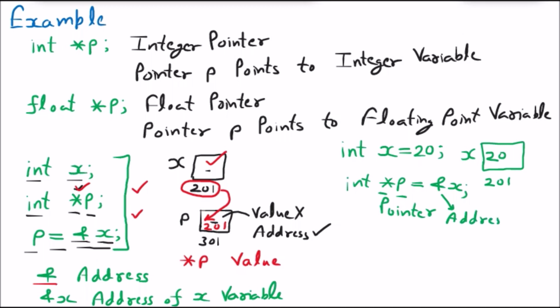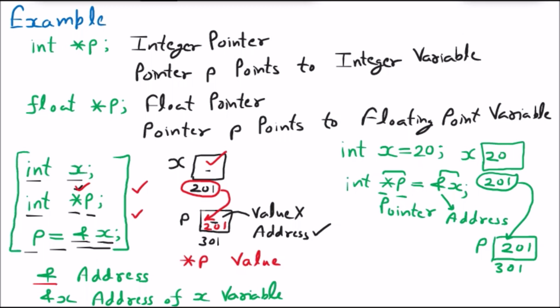So the meaning of that line is that one pointer variable p is declared, then the address of x, that is 201, comes inside it. So inside p we have the address 201, and p also has its own address, let us suppose 301.